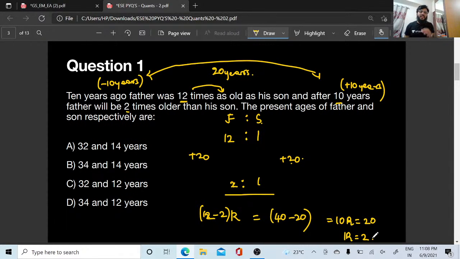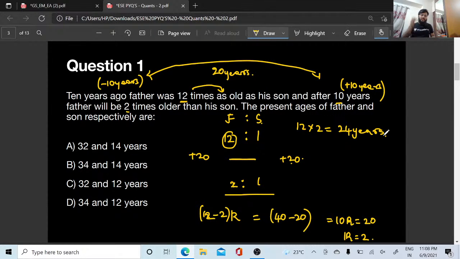They are asking the present age of father, right? 10 years ago, 10 years after, so the present age of the father will be in between. So let us take this age: 12 into 2, 24 years. Now I have got 24 years here.